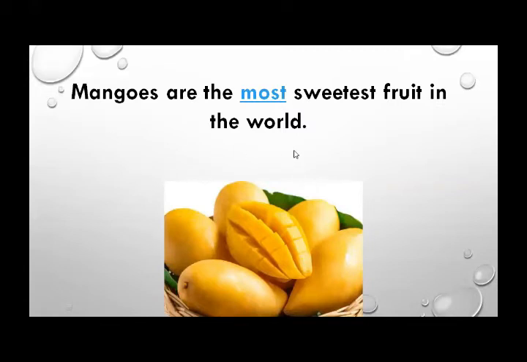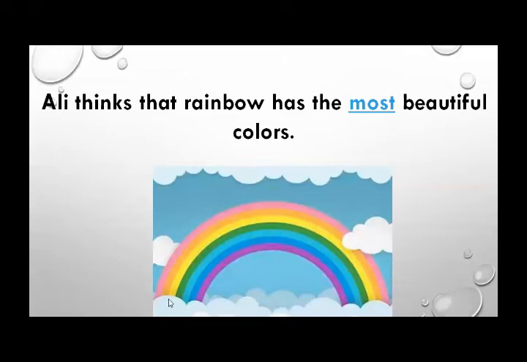Now our next example is rainbow colors. See, a rainbow has seven different colors and it looks very beautiful when it's in the sky, right? So here's a boy named Ali. Ali thinks that rainbow has the most beautiful colors. What is Ali thinking? Ali is thinking that rainbow has the most beautiful colors compared to any other colors. Ali likes the colors of the rainbow most.